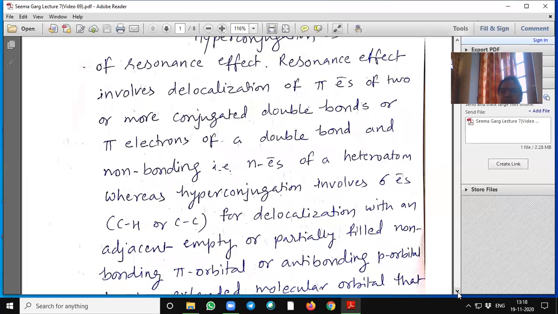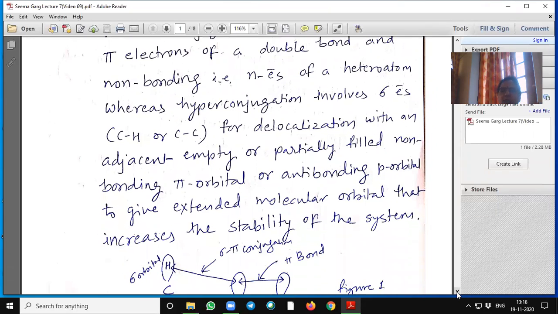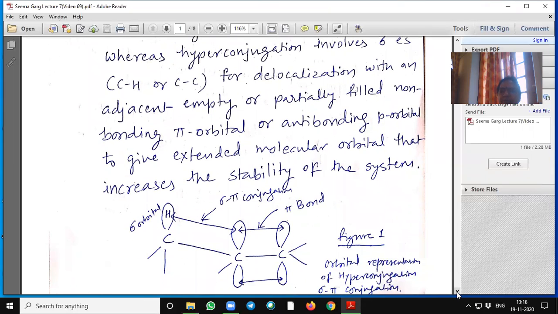Whereas hyperconjugation involves sigma electrons of a carbon-hydrogen bond or carbon-carbon bond for delocalization with an adjacent empty or partially filled non-bonding pi orbital or anti-bonding p orbital to give an extended molecular orbital that increases the stability of the system.